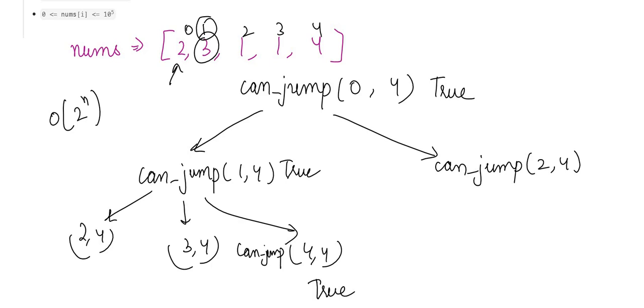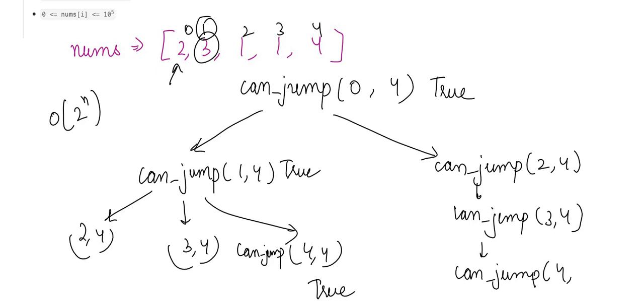Why? Because at every point there are many possibilities. Like here also, if we go to index 2, then it can jump only once. So I will go to canJump 3, 4, and then from 3 also it can jump one time, but it is very much dependent on the question. Let's say there is some example where there are more elements like 5, 6, 7, so there will be 6, 7 possibilities, lots of time complexity. So this approach is not a good approach to go with. There is one more approach I'm going to tell you.